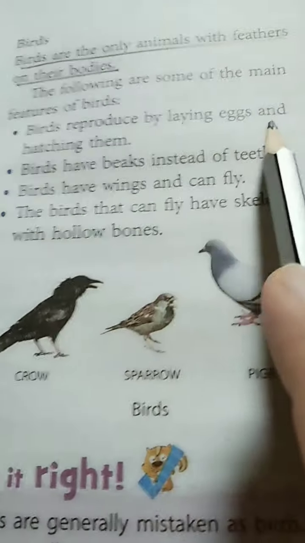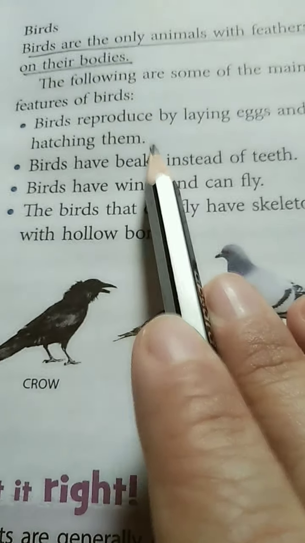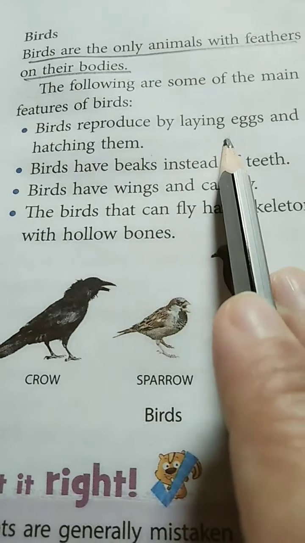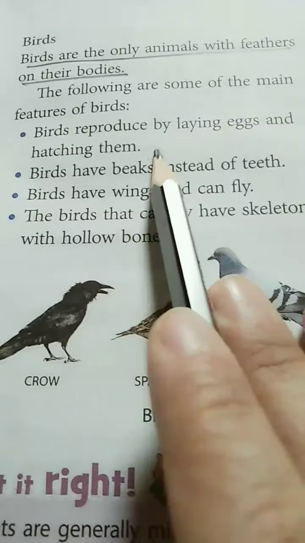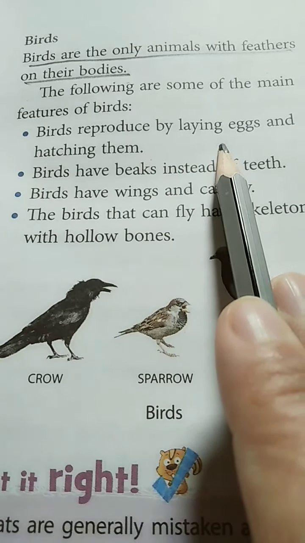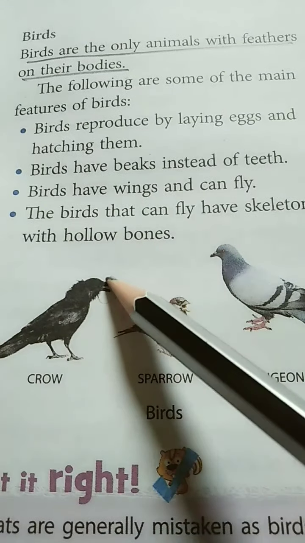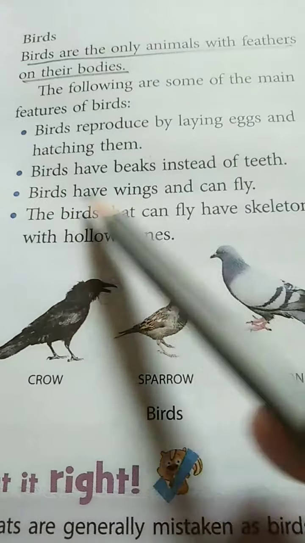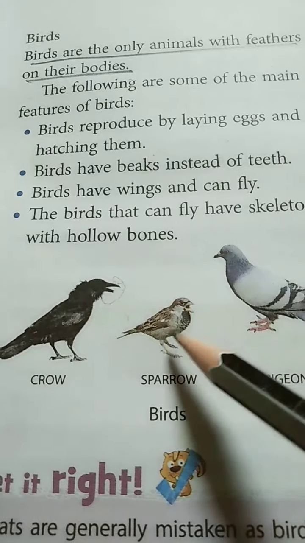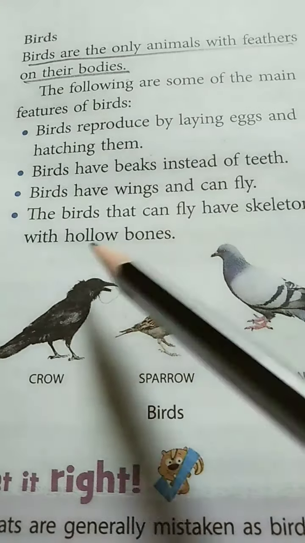Birds reproduce by laying eggs and hatching them. Some of you might have seen the eggs of birds. And birds have beaks, they don't have teeth, they have beaks instead of teeth. Birds have wings and can fly. This also we know, that birds fly and they have wings.